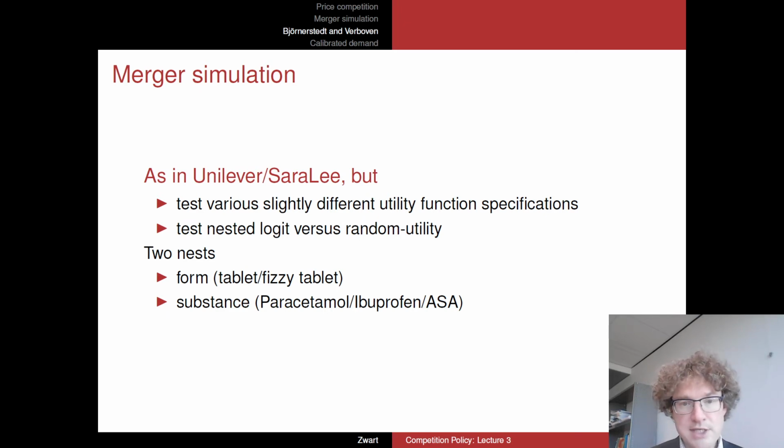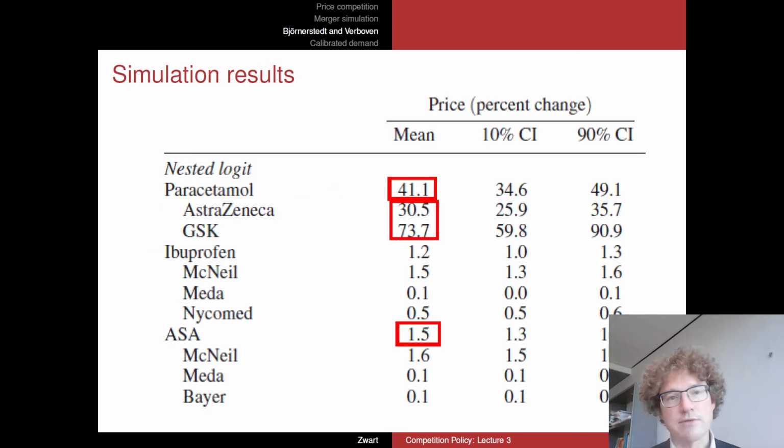Within those nests there's also a subnest divided up into these three different substances. So we have some correlation between diversion ratios within these nests of either paracetamol or ibuprofen or aspirin. Okay, so that's basically the setup of this model, and these are the results of their simulation model.